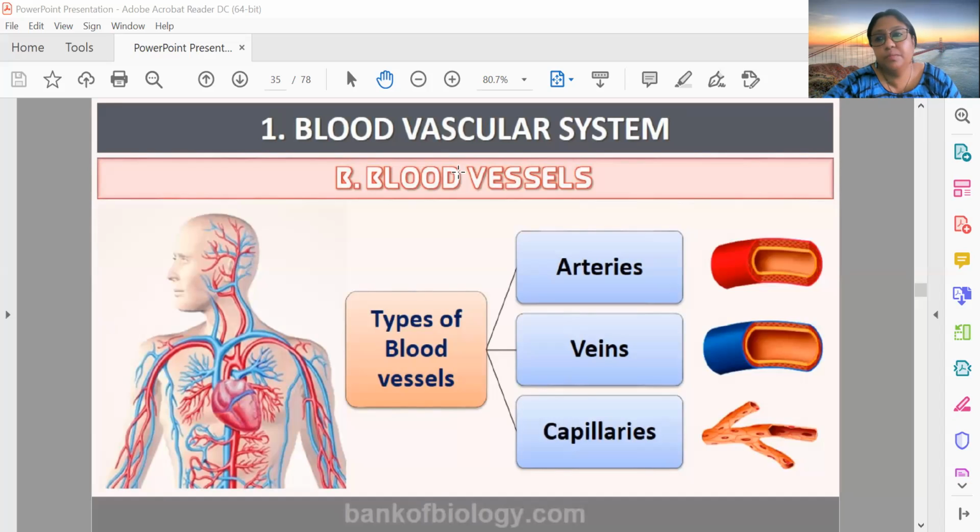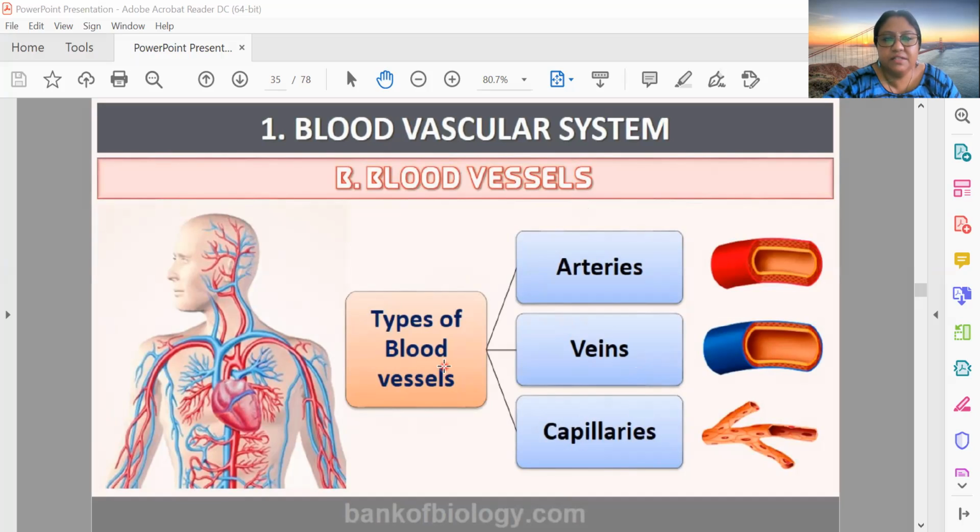We discussed blood grouping and blood clotting, and today we will discuss the blood vessels and other parts of the blood vascular system. So, the blood vascular system is mainly made up of blood vessels and heart. Let us talk about blood vessels today.